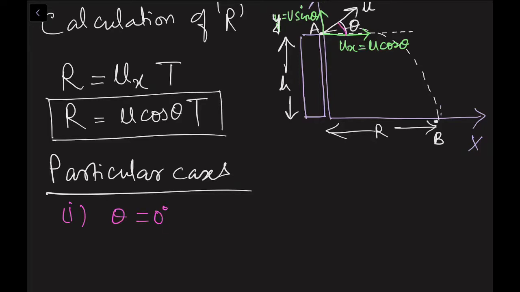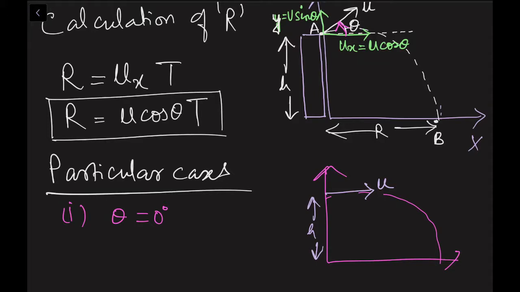This means the projectile has velocity perfectly in the horizontal direction, so that your theta is 0. In that case, for time of flight, what can we write?